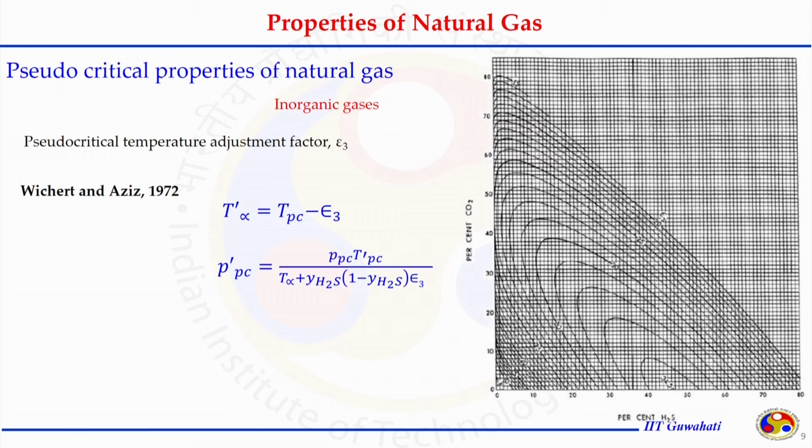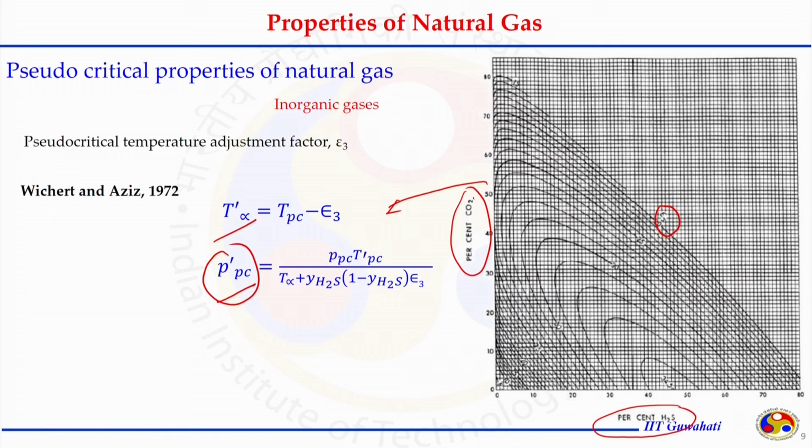Another, for the inorganic gases, Wichert and Aziz in 1972 considered only CO2 and H2S. They said with the help of this chart you can estimate this epsilon 3, and this epsilon 3 can be used to correct the value of critical temperature and critical pressure. So, these are the corrected critical values for the mixture which account for the presence of inorganic gases, but only for CO2 and H2S.